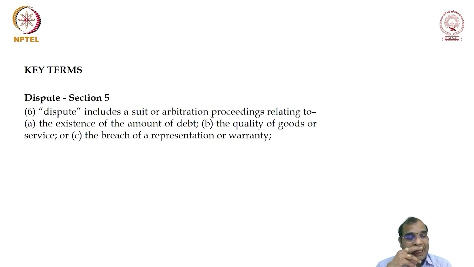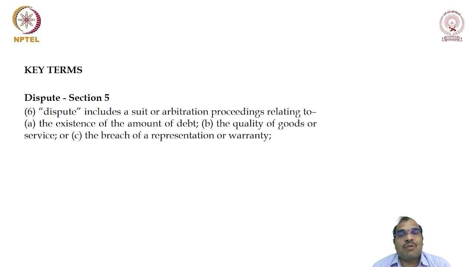Next definition, dispute. This is a very important definition. Dispute is defined under section 5, subsection 6. Dispute includes a suit or arbitration proceedings relating to the existence of the amount of debt. Suit means whenever you are filing a case. Someone may argue that I am not liable to pay, and the other person may argue that you are liable to pay. So there is a dispute as to the existence, the existence of the amount itself is in question.